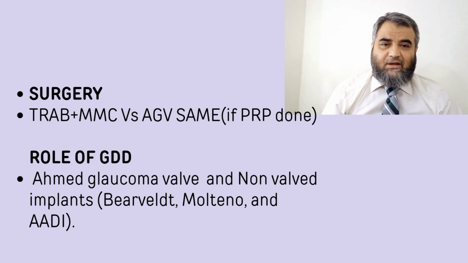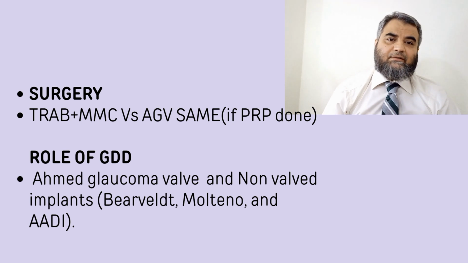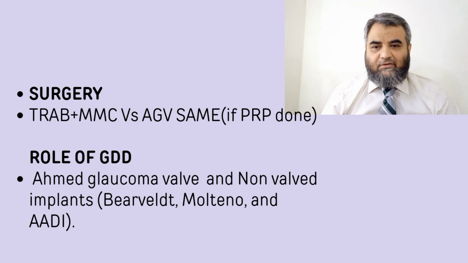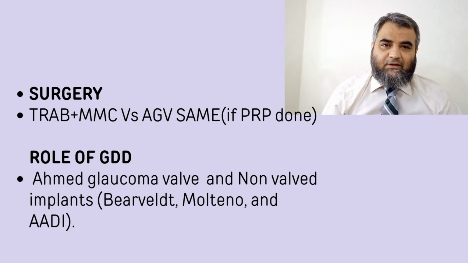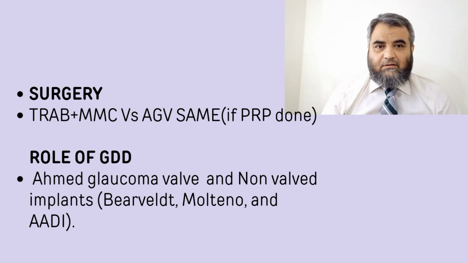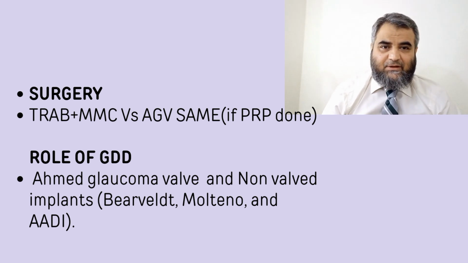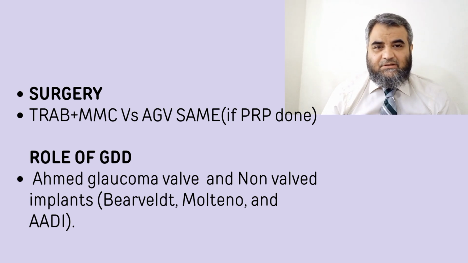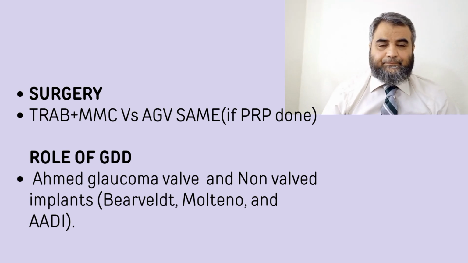Glaucoma drainage devices: we have Ahmed valve, Molteno, Baerveldt. These are all available, valved and non-valved. They are basically used where we have persistent blood vessels and where other filtering surgeries are not possible, in advanced stages. Valved ones are better. Ahmed valve is better because there will be relatively less chance of hypotony. So these are devices available to control the intraocular pressure in such challenging cases.